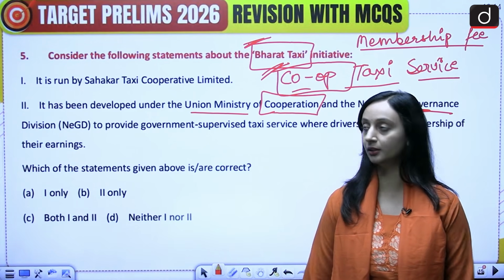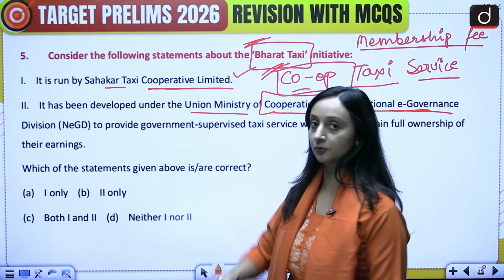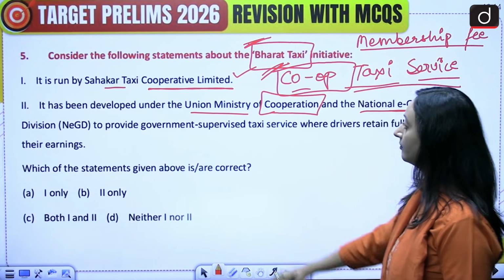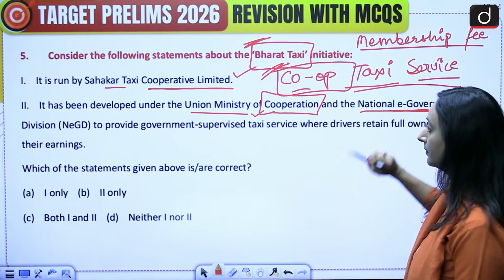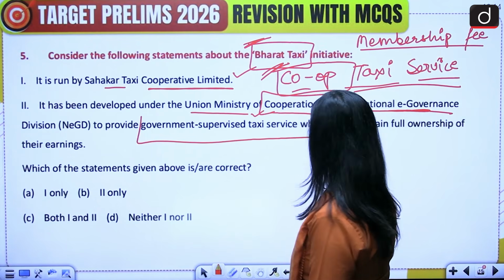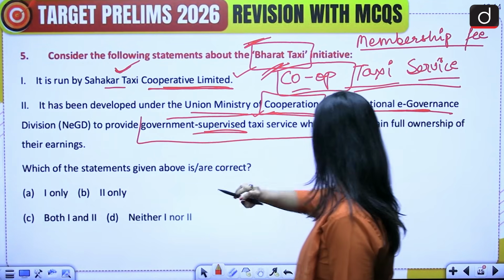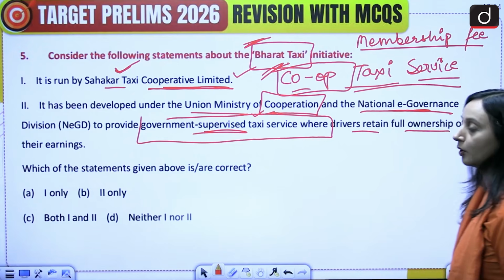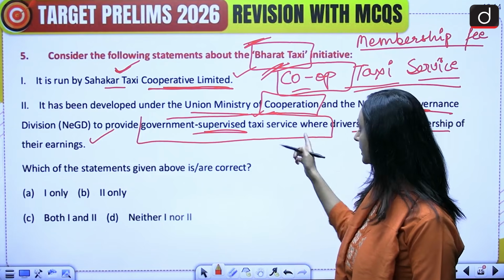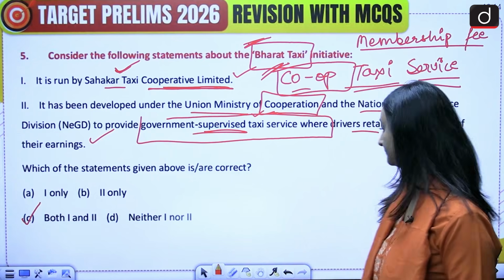Cooperative taxi service was created. So it is run by Sahakar Taxi Cooperative Limited. Yes, this statement is correct because it is India's first cooperative taxi service, and it has been developed under the Union Ministry of Cooperation and National E-Governance Division to provide government supervised taxi service. It is run by this cooperative limited, Sahakar Taxi Cooperative Limited, where drivers retain full ownership of their earnings, because that is the goal of this cooperative setup. So both the statements over here are correct. The correct answer would be option C, both 1 and 2.